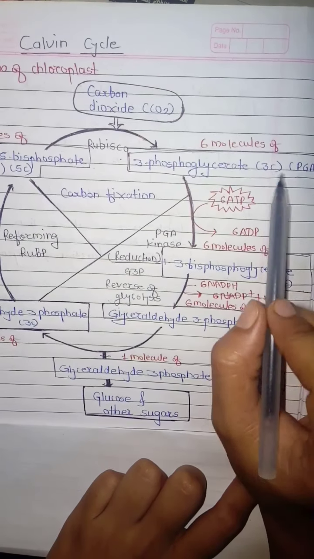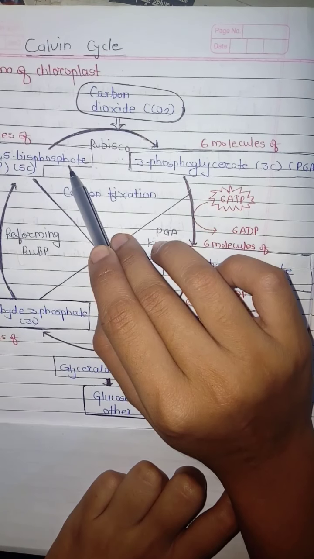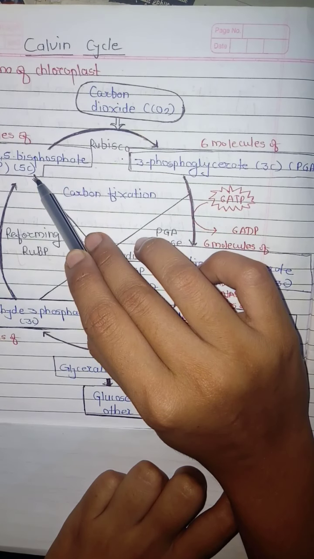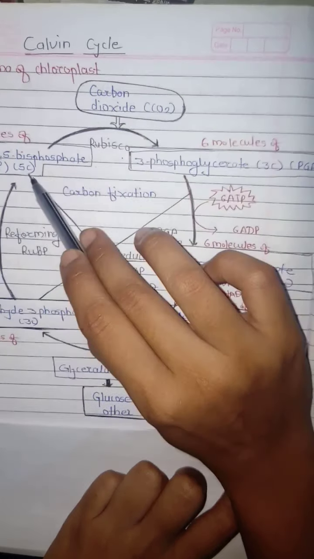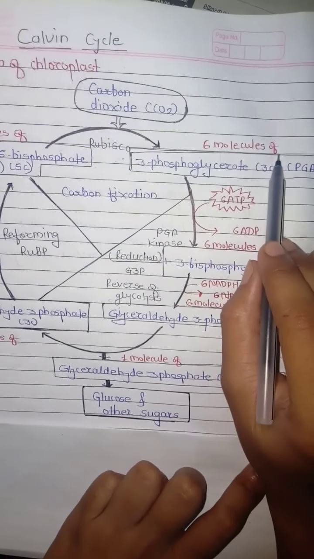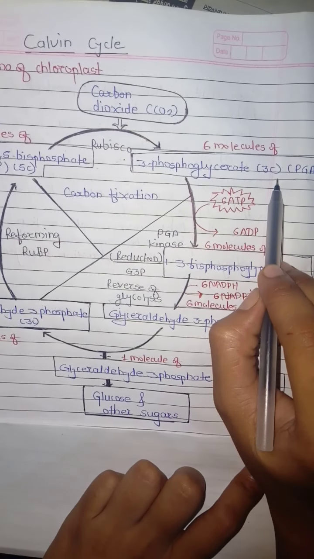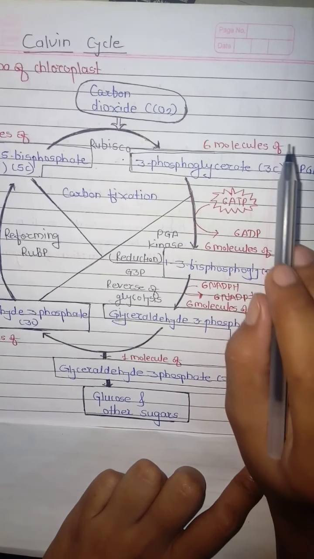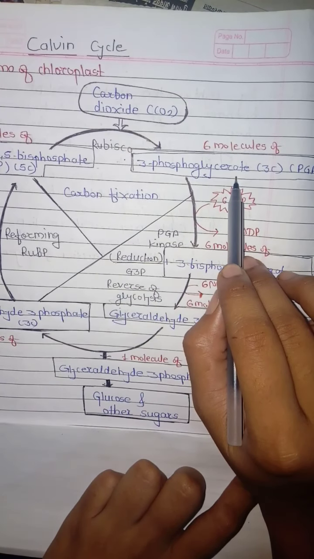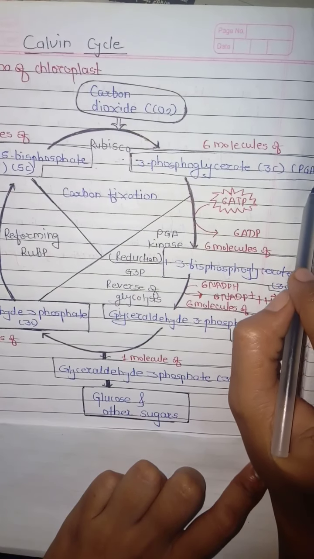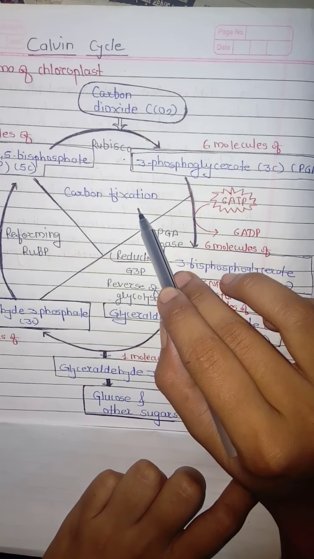So you will see here this ribulose 1,5-bisphosphate is a 5 carbon compound, and carbon dioxide is 1 carbon. 5 plus 1, we get a 6 carbon compound, but it is unstable. It splits, which forms 2 molecules of 3-phosphoglycerate, or phosphoglyceric acid, a 3 carbon compound, also called PGA. So it's all about carbon fixation.